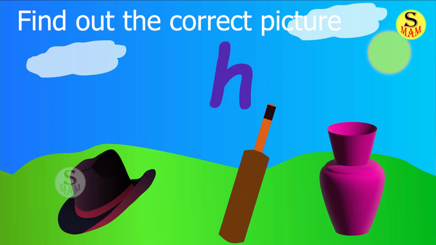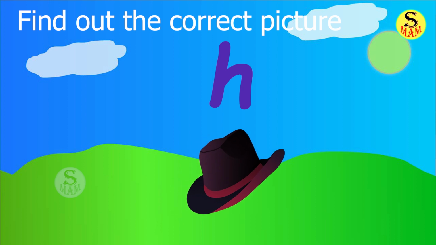Grapes. Well done. Next letter H. Letter H. H sound. Hat, bat, vase. Which is correct? Yes, hat. Well done, chuttis. Now, next activity.